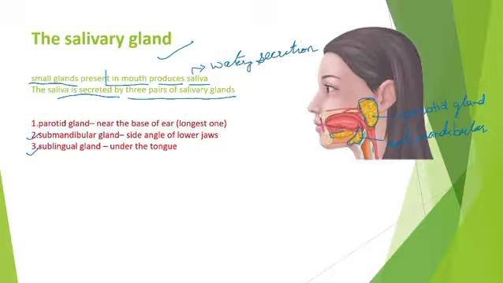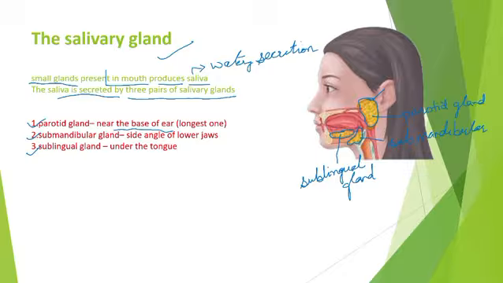Look at here, sublingual, which is present under the tongue, just below the tongue. Lingual means tongue, right? Sublingual. Sub means under, and lingual means tongue, right? So this gland is present just below the tongue. So these are the three salivary glands. First is parotid gland, which is present near the base of the ear, right?